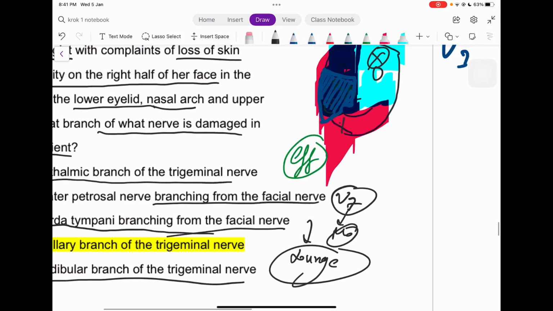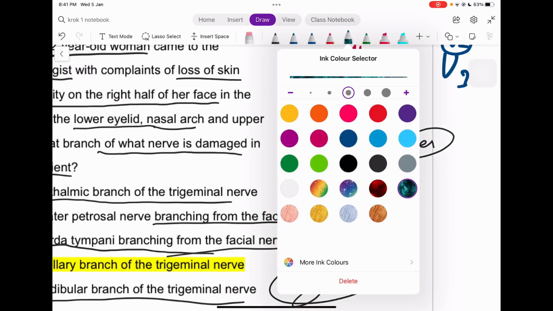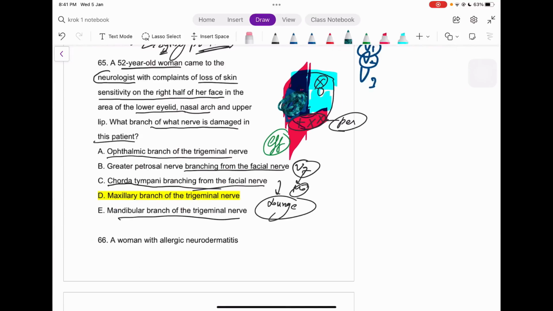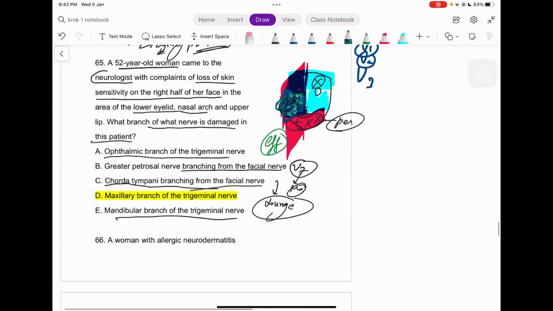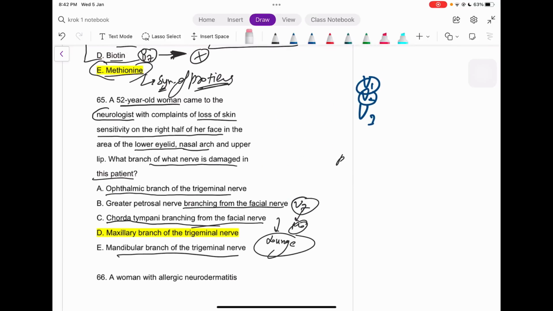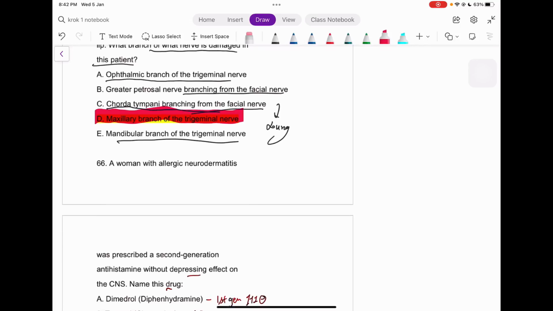The area here we have no history, it's perfectly fine according to the woman, but it's not given out here. But we must think, okay, only this area is what? This area is the effective area, right? Okay, I just made a lot of mess out here, sorry for that, and let me just clean it up. Right, so that's why we have our answer, that is our maxillary branch of the trigeminal nerve. Okay, so this is our answer.